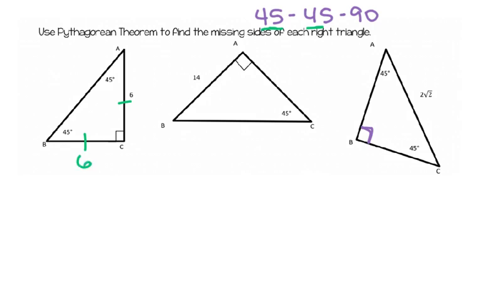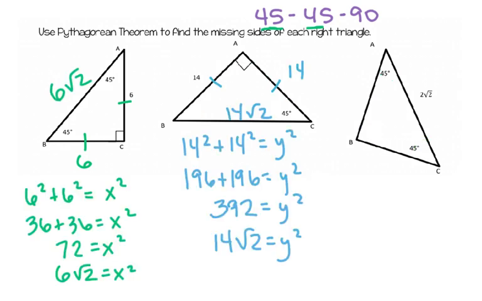In the second triangle, if this is 45 and this is 90, then this would have to be 45, which makes these 2 sides equal, so this one's 14. In my third triangle, because both of those are 45, these 2 are the same. The problem with that one is I don't know either one, so I'm going to have to find it another way. So for all 3 of these triangles, you can use Pythagorean theorem and or trig ratios. So for the third one, you'll have to use trig ratios to find that. You can use Pythagorean theorem for the first 2, though. So pause the video and find the missing sides and look for patterns, and then we'll come back and see that you got that all.